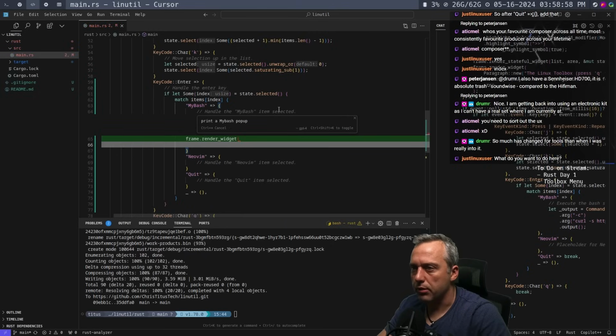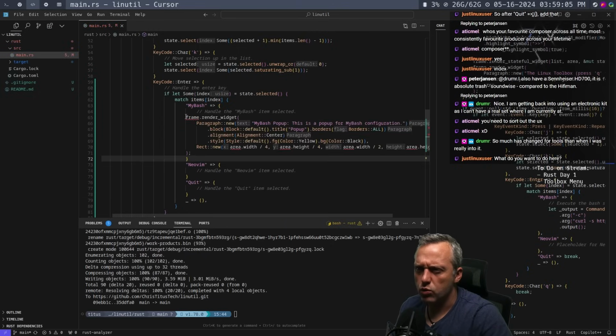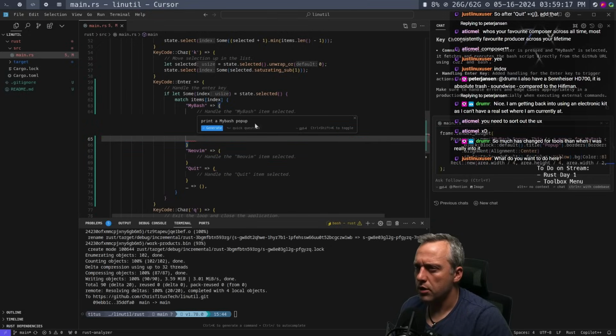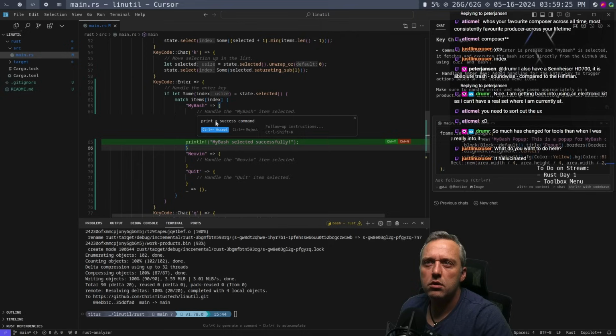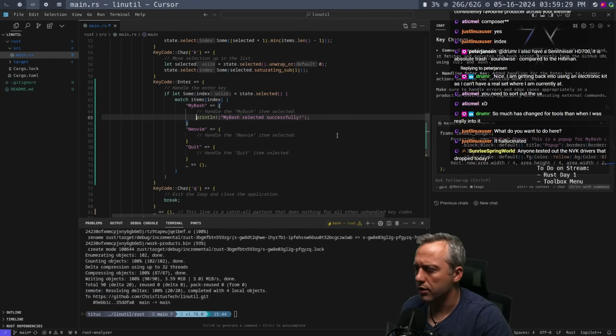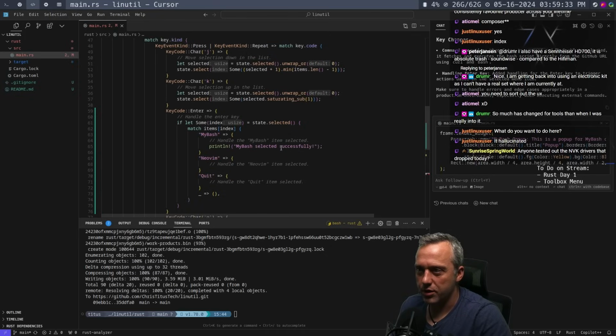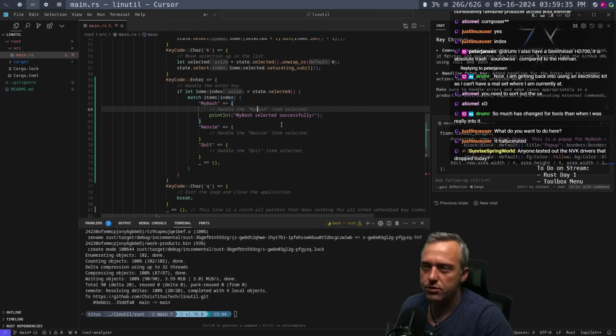Let's just do a simple pop-up real fast. Ooh, what the hell did it do? Not found in the scope. Okay. All right, how about we just print a success command? Yeah, it hallucinated. I was like, let's just do a println. Let's just make sure that this works, and then we'll expand on it if it does.